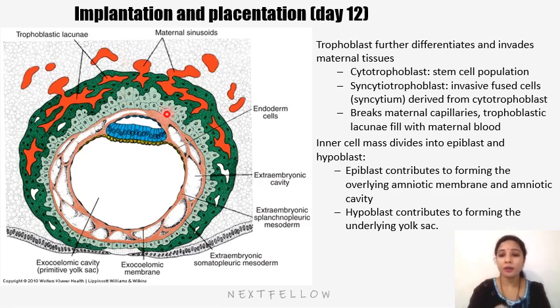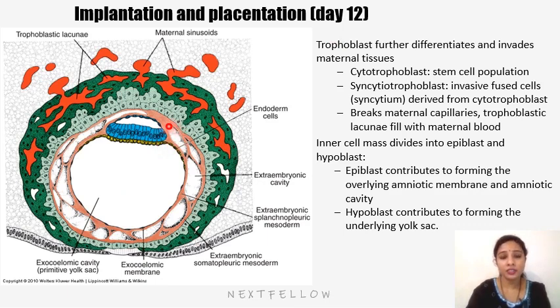called primary chorionic villi. And we can see the exocoelomic cavity here, which is the primitive yolk sac cavity, and the amniotic cavity. And here at this stage we can see the extraembryonic mesoderm. So that I would discuss in the next slide as well. So by the end of the second week, the extraembryonic mesoderm fills the space between the trophoblast and the amnion.